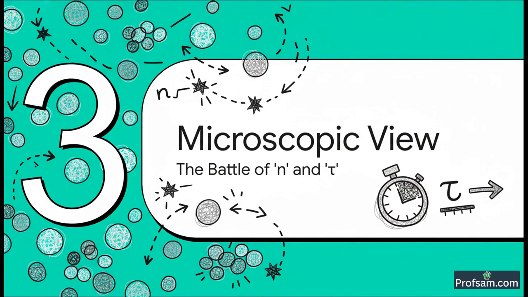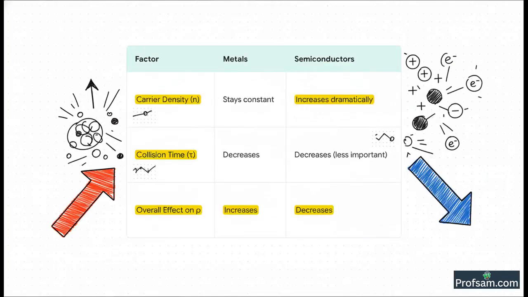But why does this formula actually work? I mean, what's the physics behind it? To truly understand that, we need to zoom in. We need to look deeper into the microscopic world of the material. And this is where we'll see a kind of battle, a competition between two key factors. The first is the number of charge carriers, which we call N. And the second is the average time between their collisions, which we call tau. That's the Greek letter tau. And look at this table.